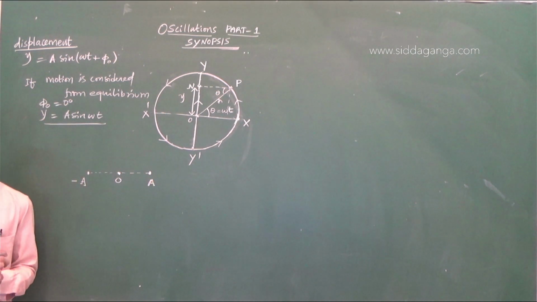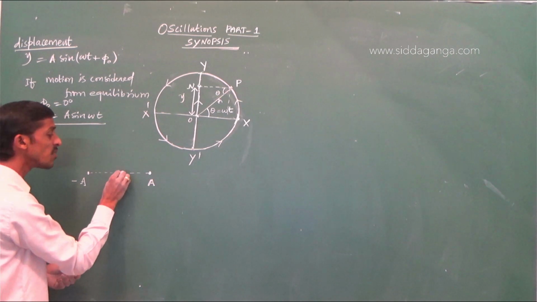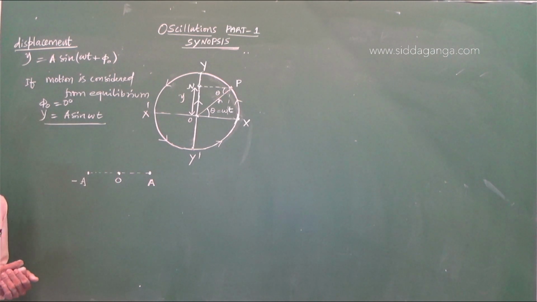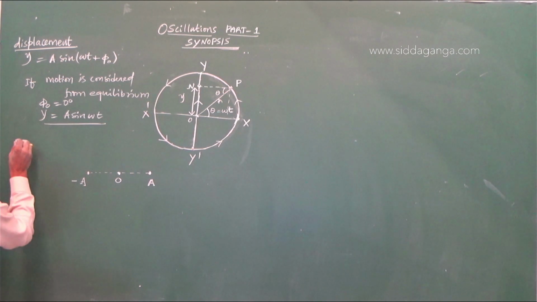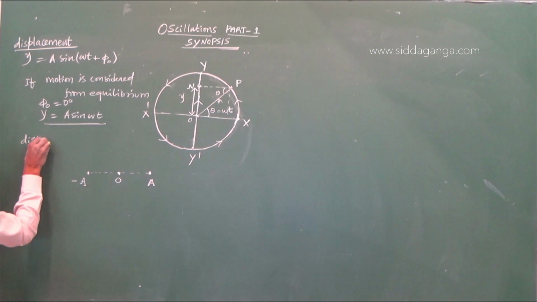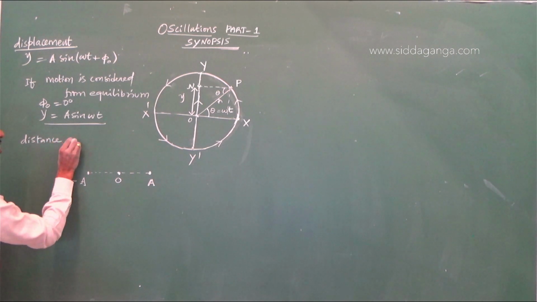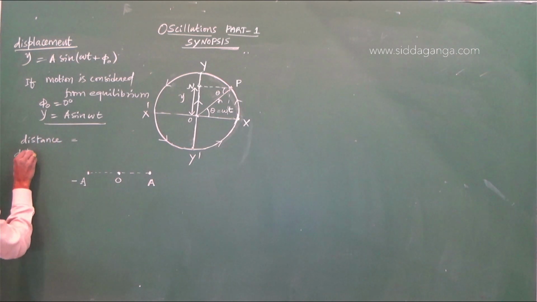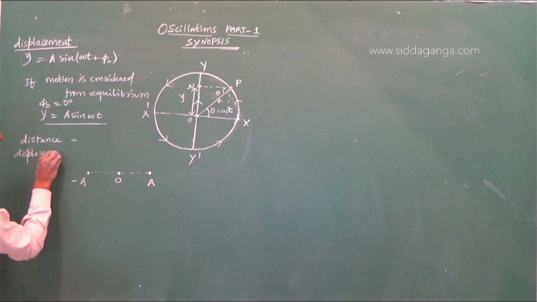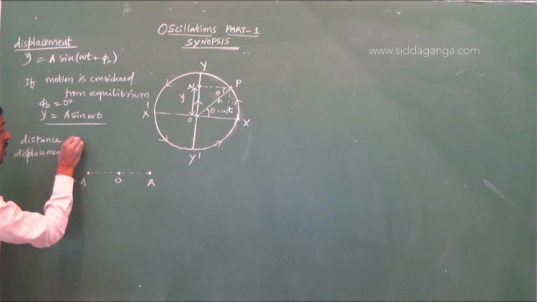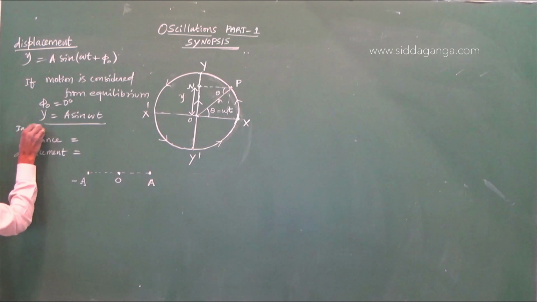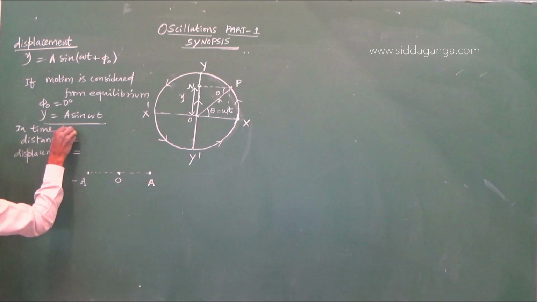Now, if motion is started from equilibrium position, what is the distance traveled by the particle? And what is the displacement of the particle? As you know, there is a clear difference between distance and displacement. In time t is equal to capital T.